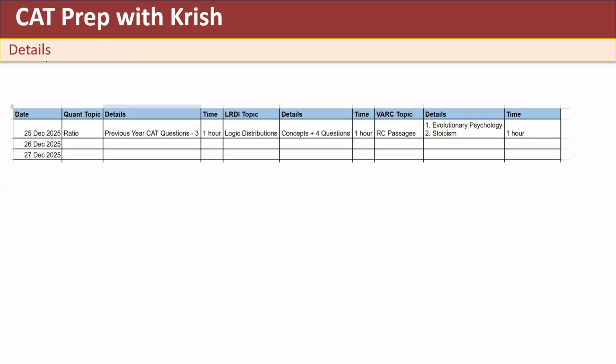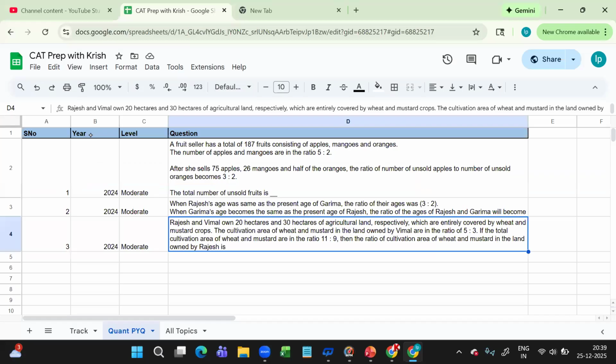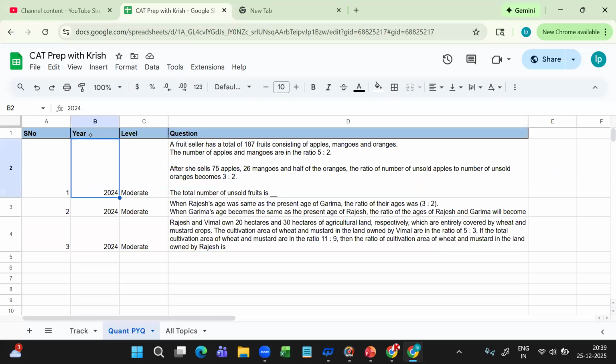Getting into the details, I have solved 3 PYQs on ratio chapter. These are the 3 PYQs. All the 3 PYQs are from 2024.